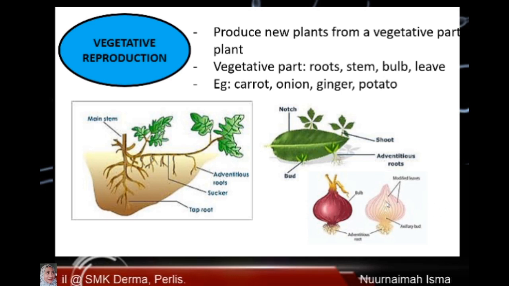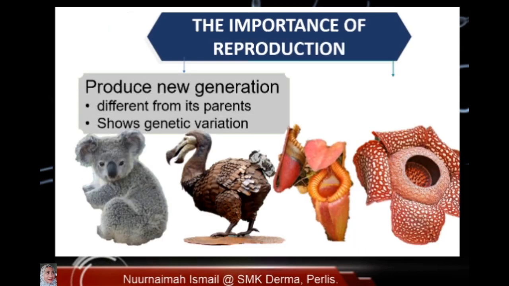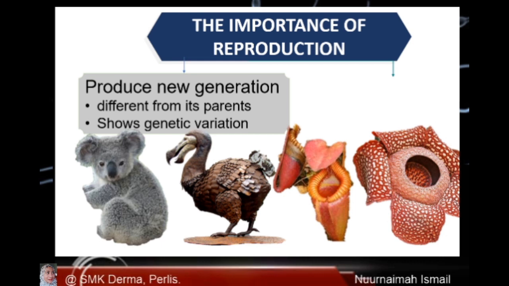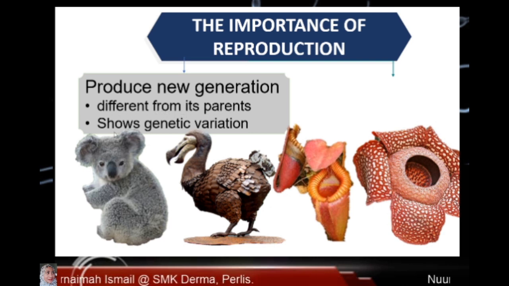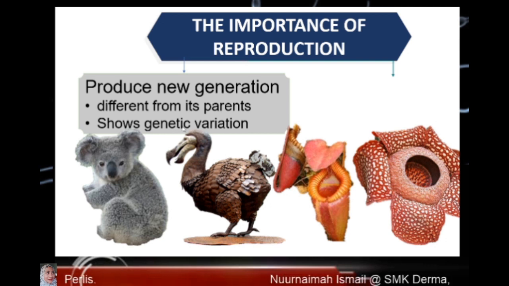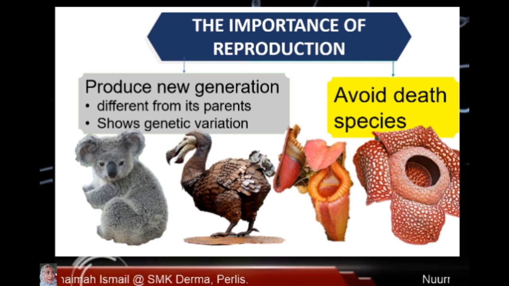Okay, this is onion. Grow from its bulb. The importance of reproduction. Why we need to reproduce? Of course, to produce new generation. The new generation is different from its parents, so that it shows a genetic variation. The most important thing is we need to reproduce to avoid death of species.